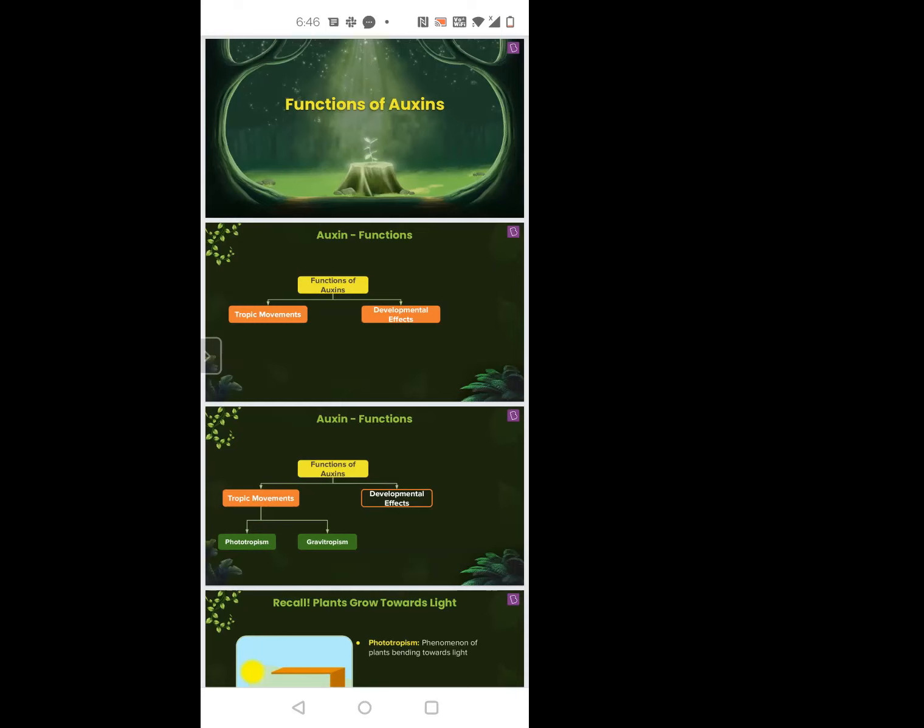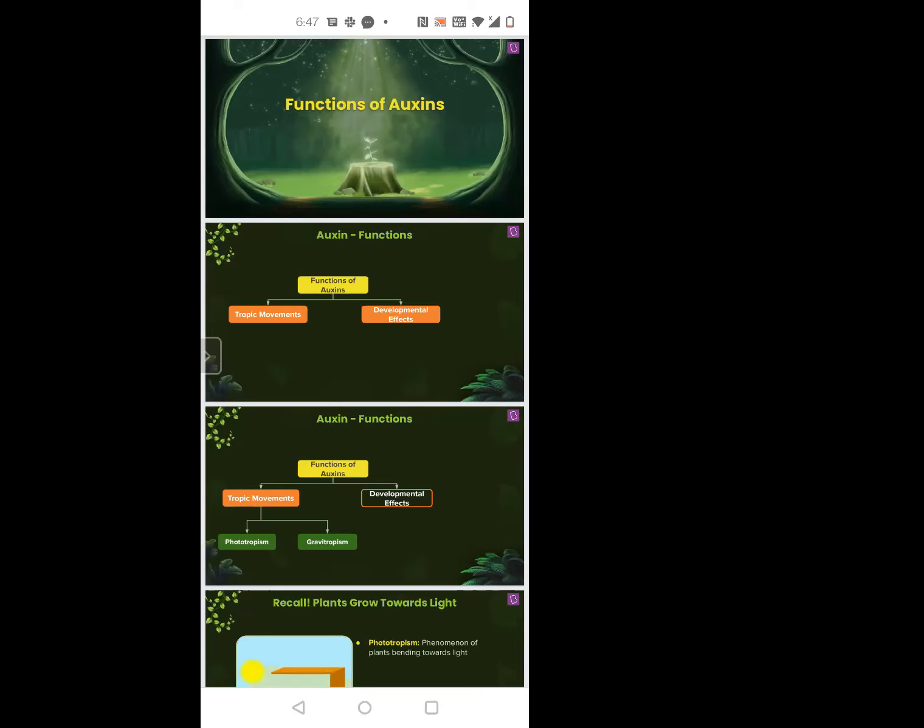There are generally two types of movement in plants. Don't jump, let me complete. In the case of plants, they move, but they don't locomote. They have movements like bending and growing. Those are movements in plants. There are two types of movement. One is called nastic movement. Another is called tropic movement.